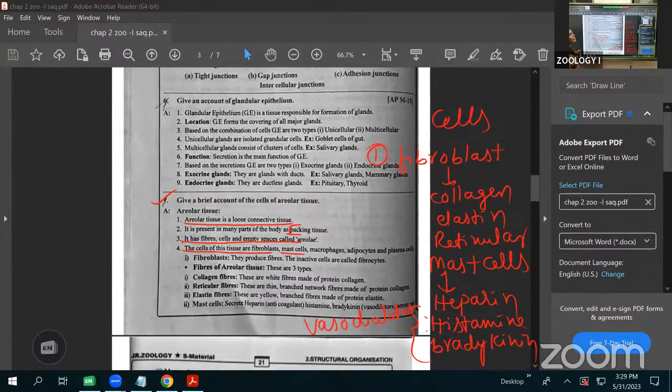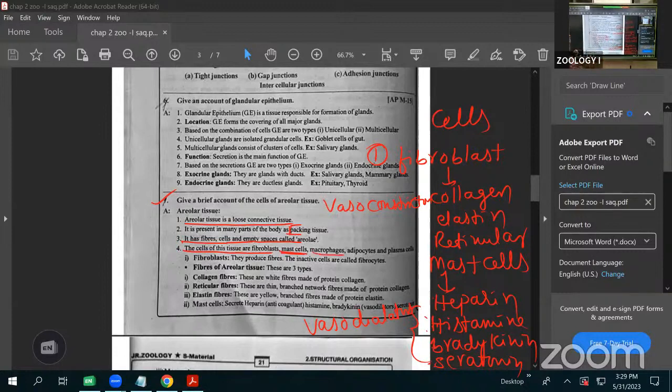One more, the last one, is called serotonin. This serotonin acts as a vasoconstrictor, which means they narrow the blood vessels. Which are secreted by the mast cells? The heparin, histamine, bradykinin, serotonin. Histamine and bradykinin act as vasodilators. Serotonin acts as a vasoconstrictor. Okay. Next, this one is about the mast cells and the next is macrophages.